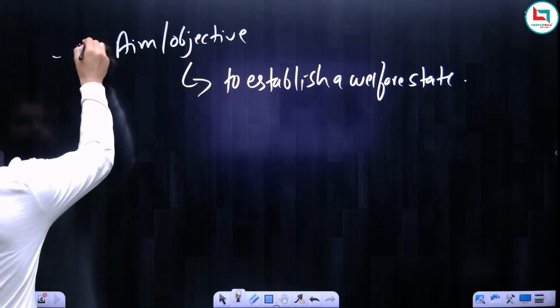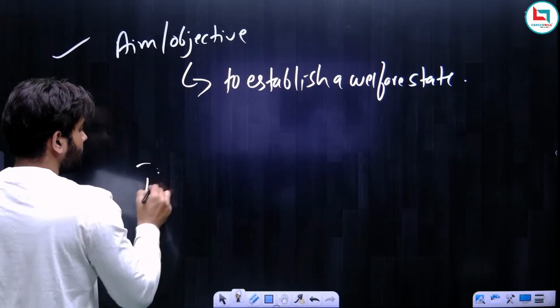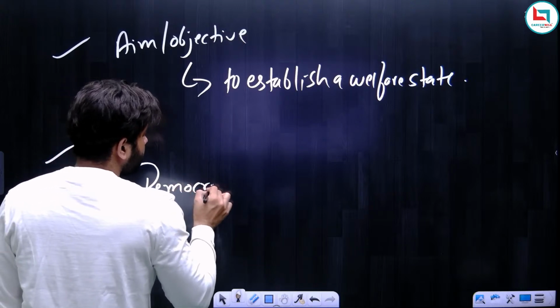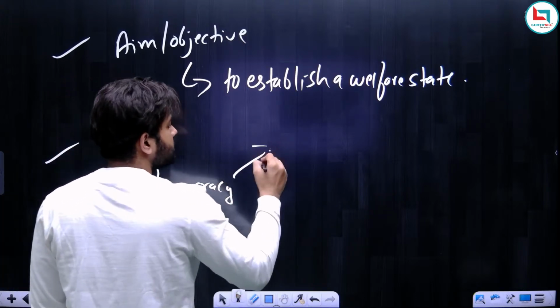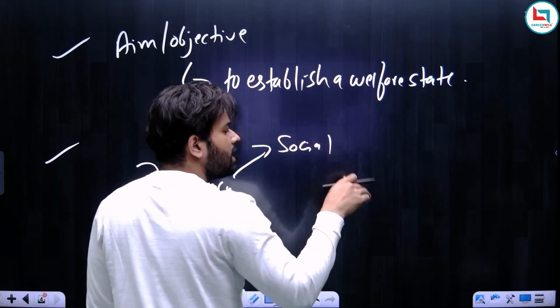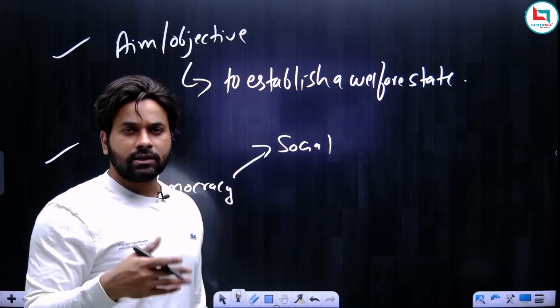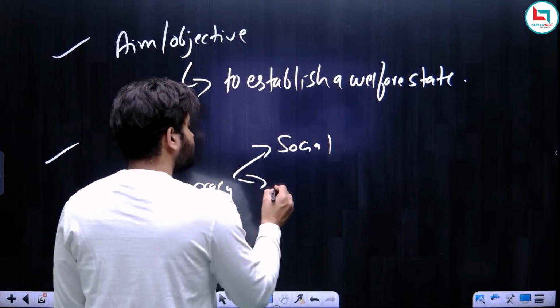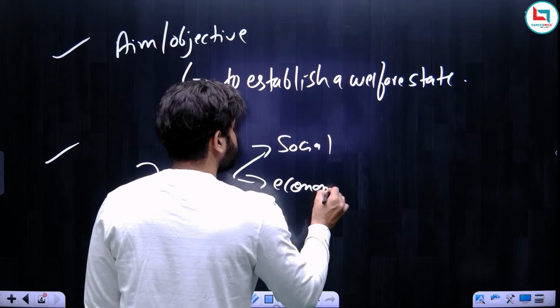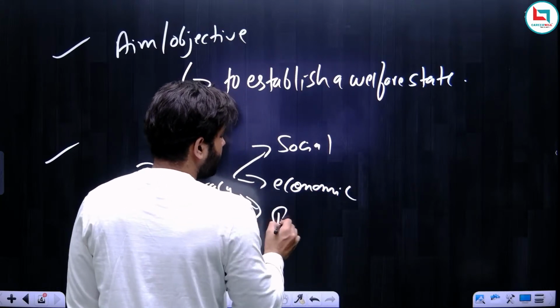Now, after objective, there is one more thing. In democracy, there are total 3 dimensions. The first is social democracy. The second is economic democracy. And the third is political democracy.